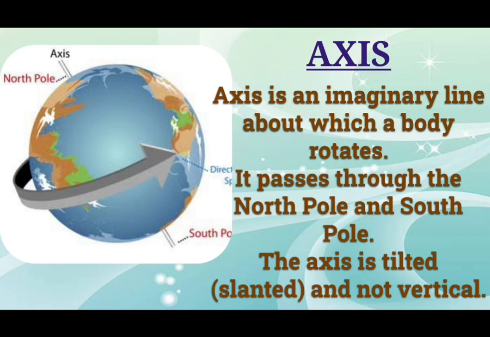It passes through the North Pole and the South Pole. Earth has two poles. The North Pole is at the top and the South Pole is at the bottom. So this axis passes through the North Pole and the South Pole. The axis is tilted and not vertical. It is not straight. Tilted means slanted. Understand?